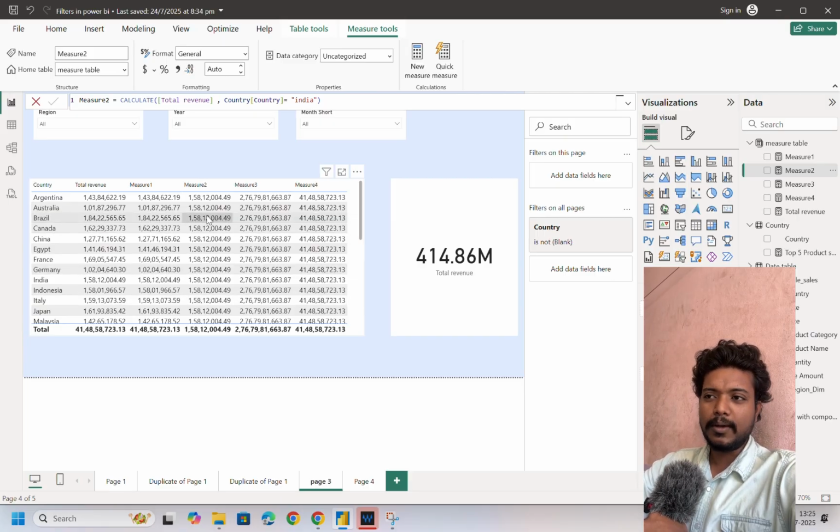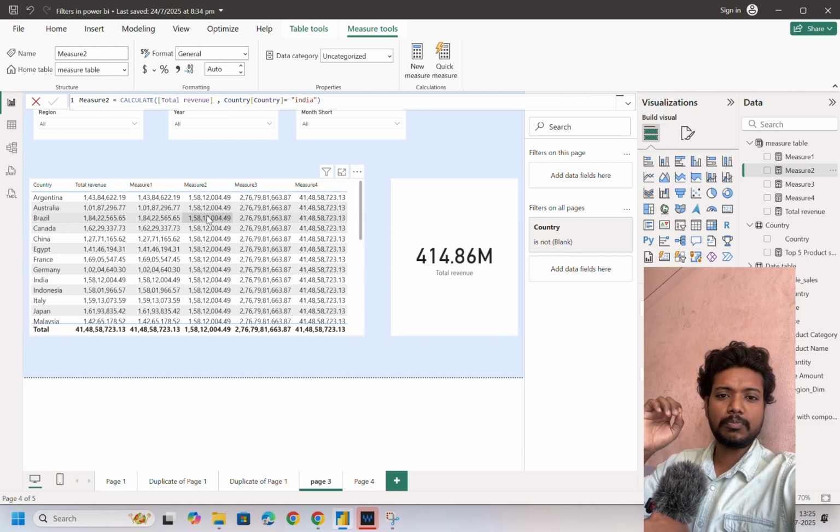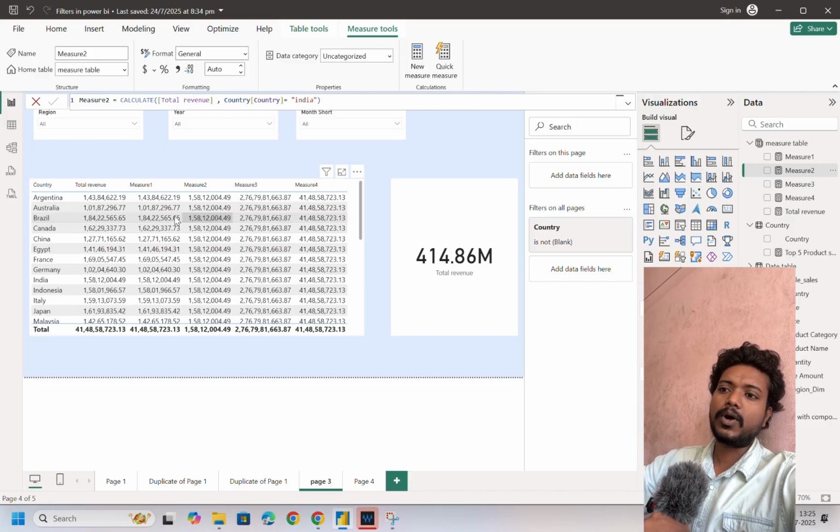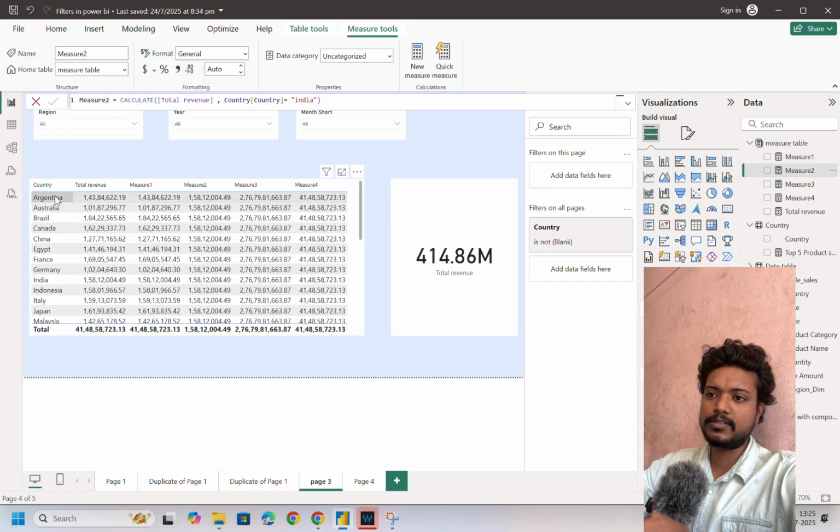Why does it do that? Because CALCULATE is the most powerful function in Power BI. It is a superpower, and what it does is overpower the natural filter context. What does it mean? Here the country name is coming from the true filter context. But what CALCULATE tells the system is, hey, even though it is Argentina, take India as the argument here. Then it calculates the corresponding value for total revenue and gives it.